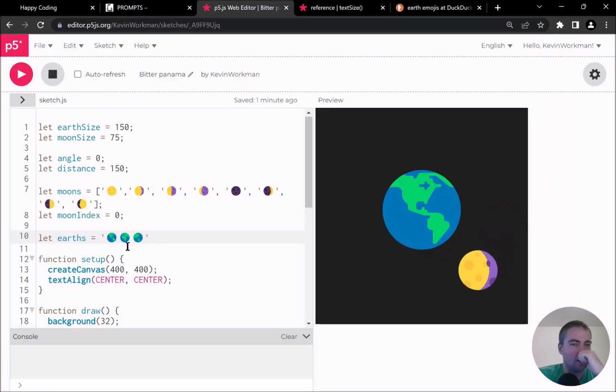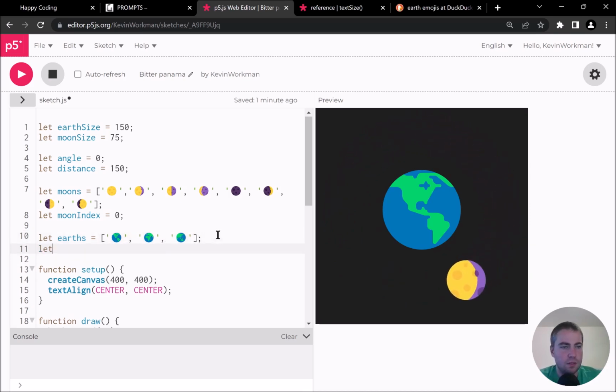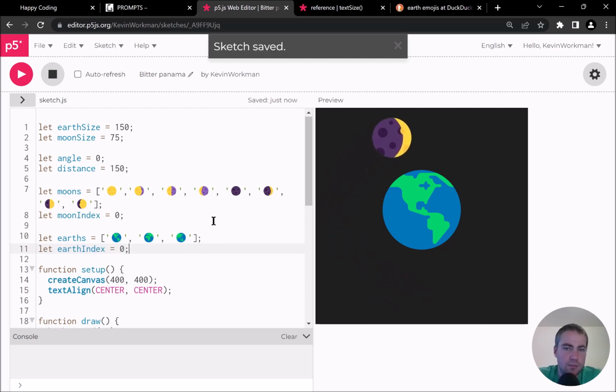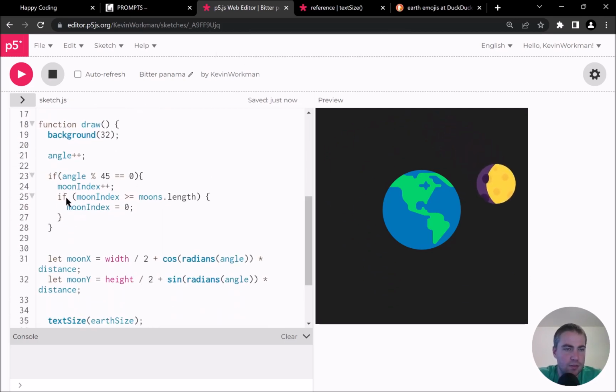So where am I here? So Earths. Let me turn this into an array. Sure. And now I need my commas, and I think that's right. And then I need an Earth index. Let Earth index equals 0. And now I need to do basically the exact same thing that I do here. I'm going to just steal this code.